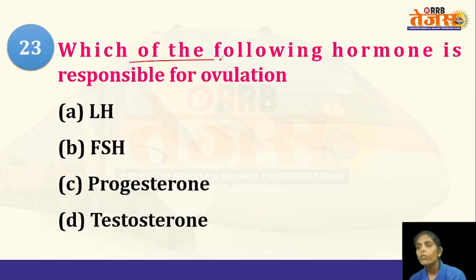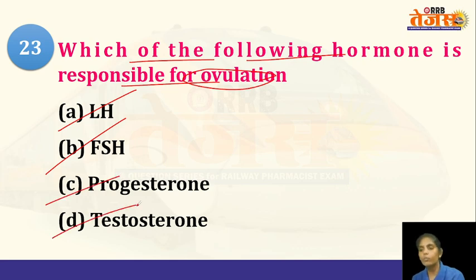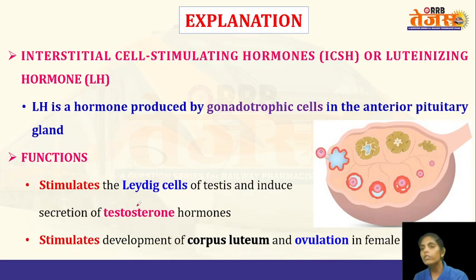Next question, which of the following hormones is responsible for ovulation? Ovulation means it is the release of the egg or the oocyte by the rupturing of the mature Graafian follicle into the fallopian tube. So the release of oocyte into the fallopian tube by the mature Graafian follicle, that is known as ovulation. And which hormone is responsible for this phenomenon? The luteinizing hormone, follicle hormone, progesterone hormone, or testosterone hormone. So the answer is luteinizing hormone.